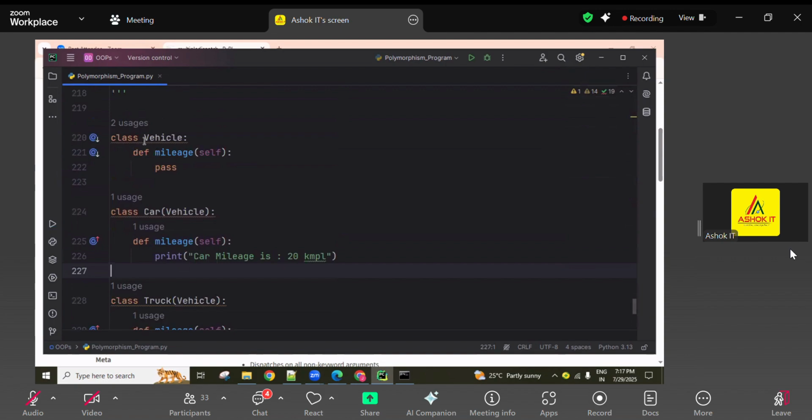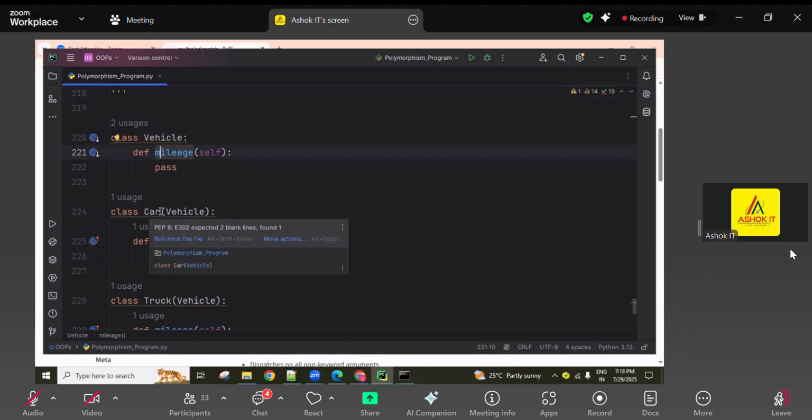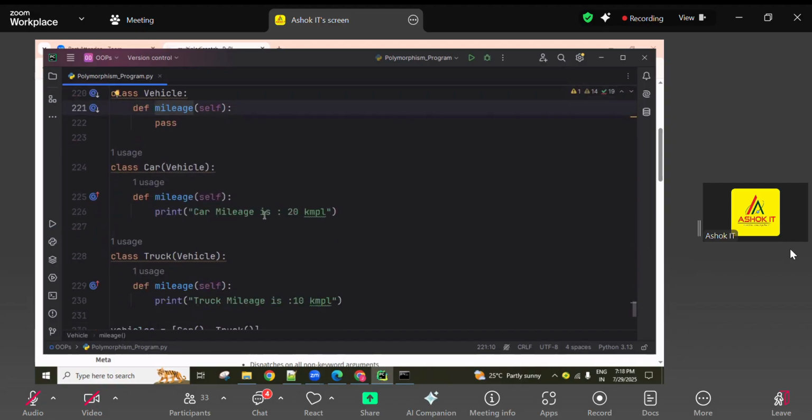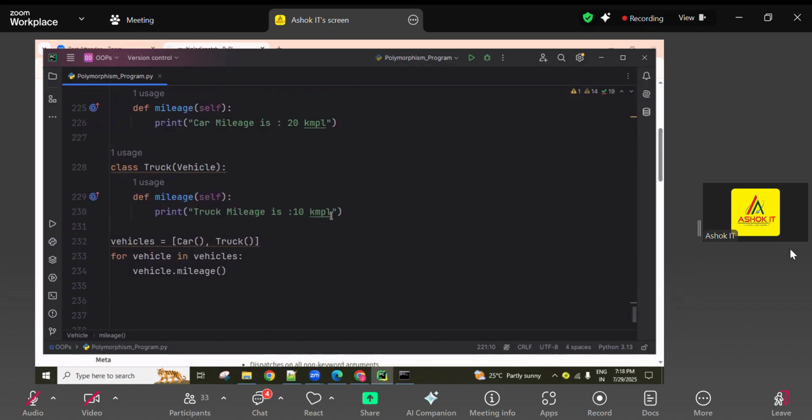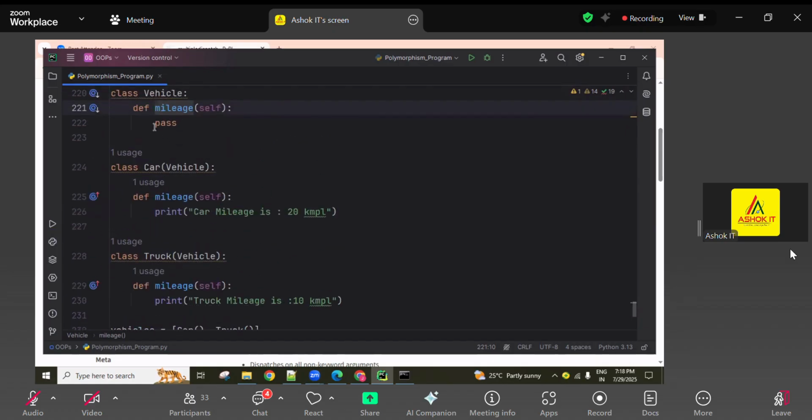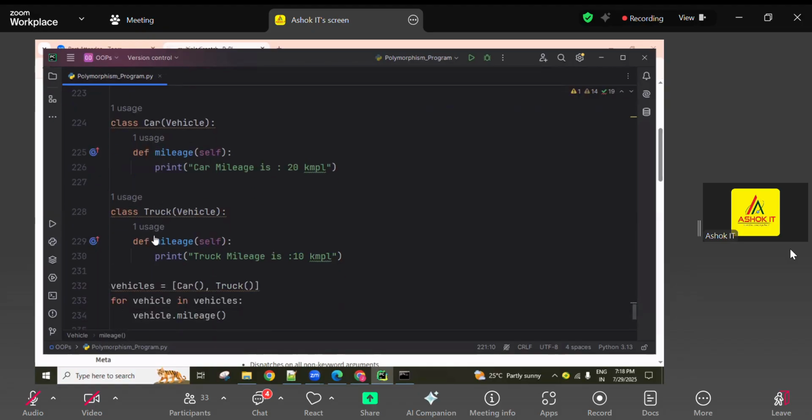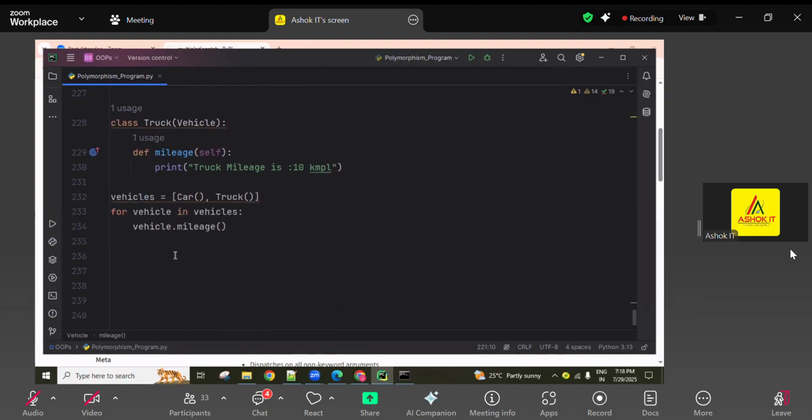This is about polymorphism overriding. In this parent class, I created one method that is implemented as per the child's requirement. In the car class, it is implemented differently. In the truck class, it is implemented differently. Sometimes, if any method in the parent class has an implementation, that same implementation can be used in class car also, and in class truck also, or we can use another implementation.